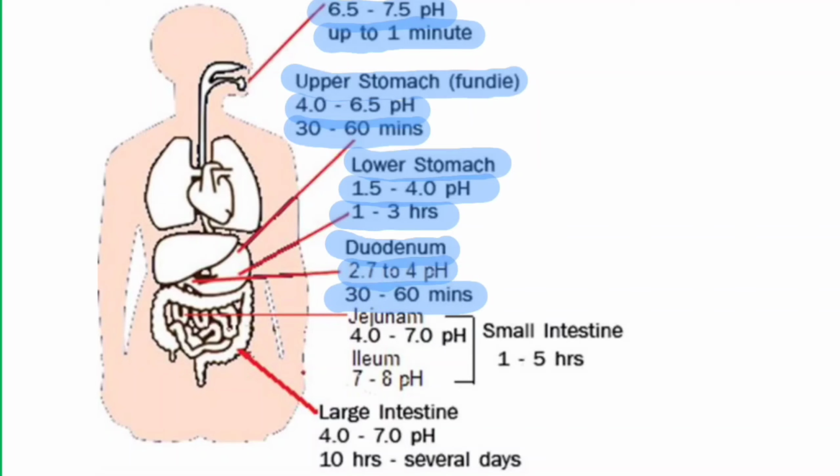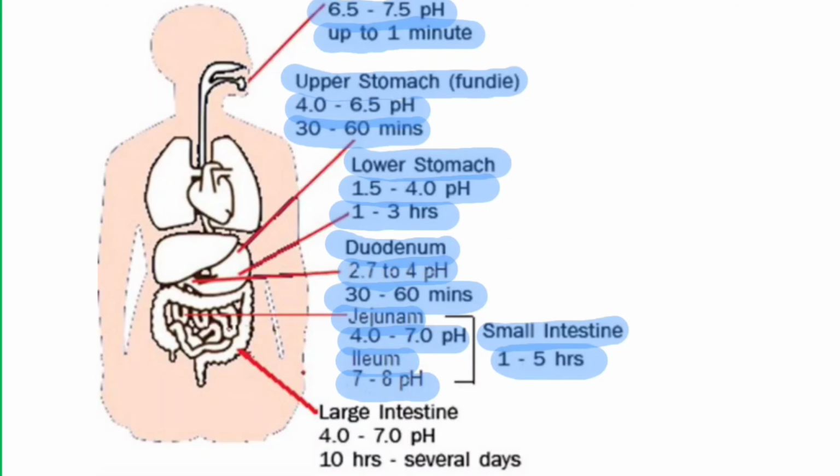Now the second and third portions of the small intestine, the jejunum and the ileum, combined make up the rest of the small intestine. The pH of the jejunum is 4 to 7, whereas the pH of the ileum is 7 to 8, and the food remains in the small intestine for 1 to 5 hours.